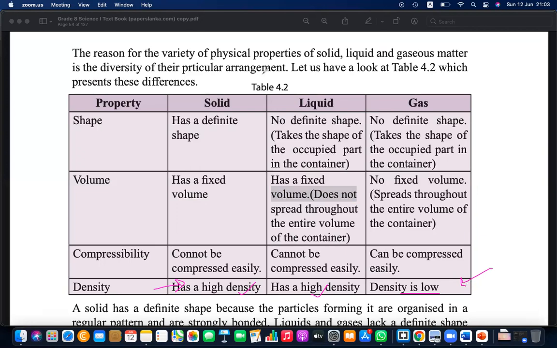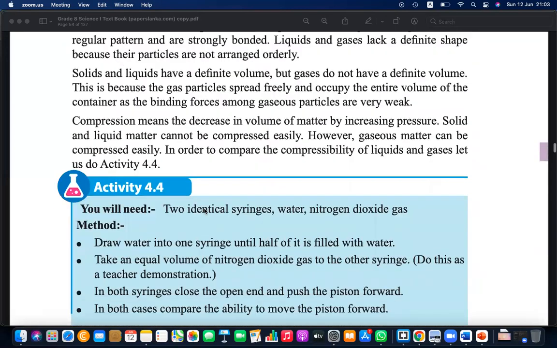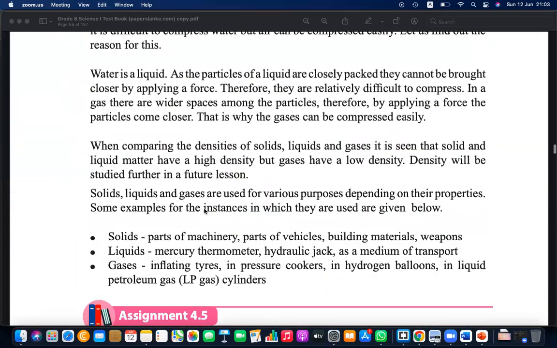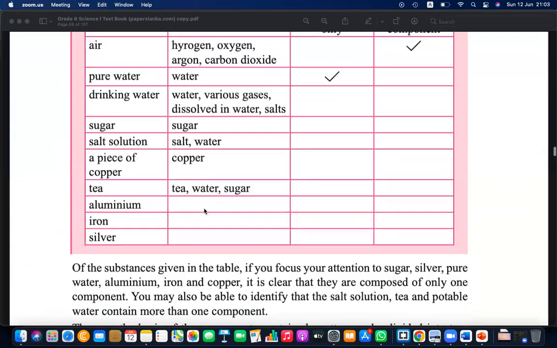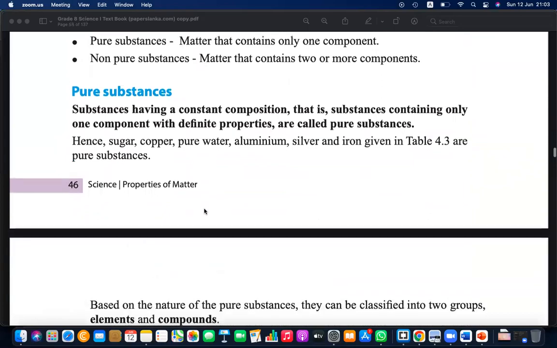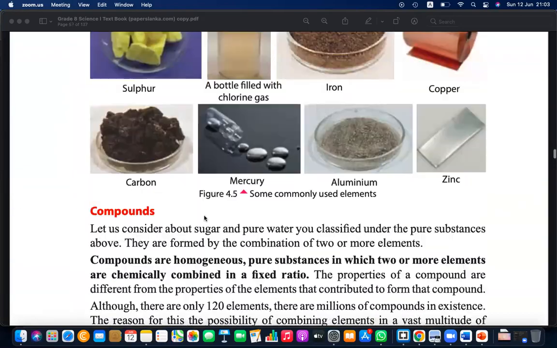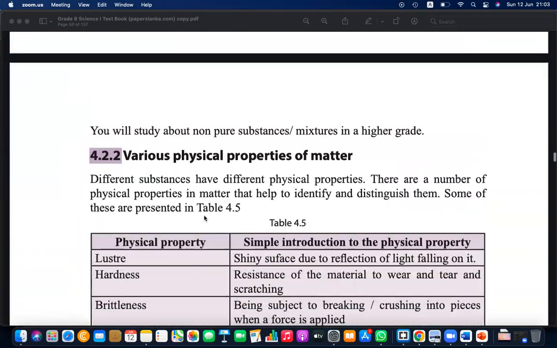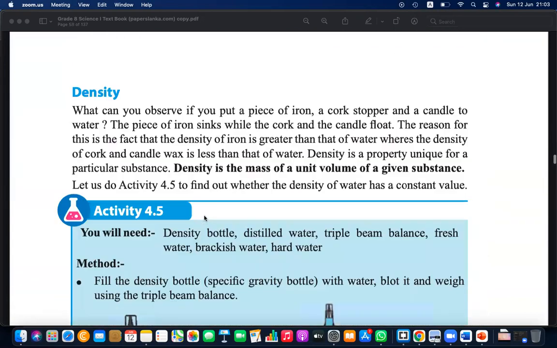Okay, I think the lesson is clear up to this. Next day, what do we need to discuss? We need to discuss activity 4.4. There's a practical and there are a few practicals. And we need to learn about substances and compound substances and all.